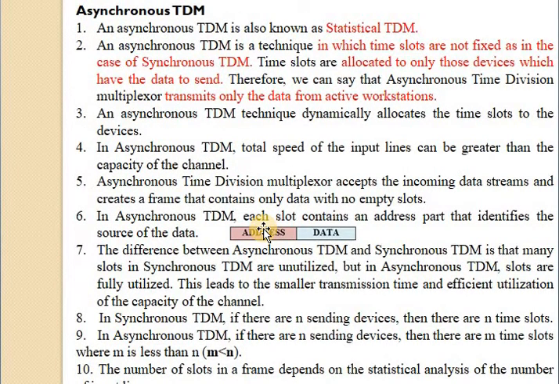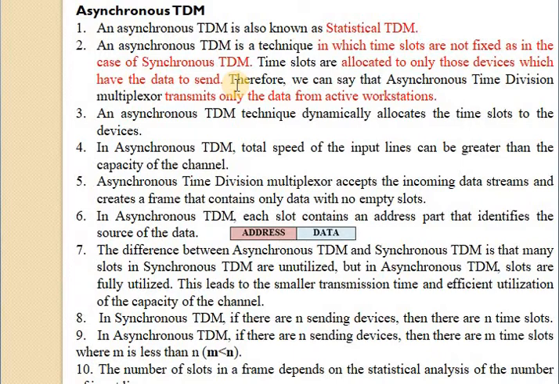Next point is asynchronous TDM. Asynchronous TDM is also called statistical TDM. It is a technique in which time slots are not fixed as in the case of synchronous. In synchronous TDM a time slot is fixed for each user or device, but in asynchronous TDM time slots are allocated only to those devices which have data to send.